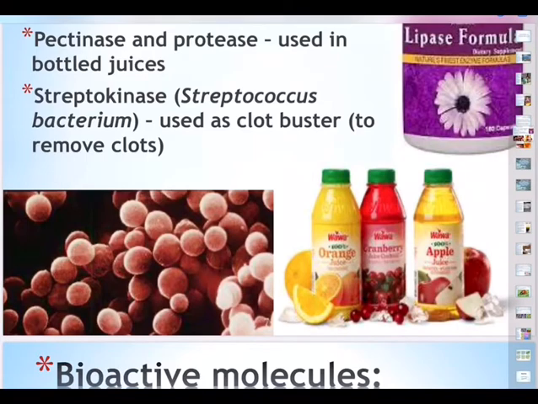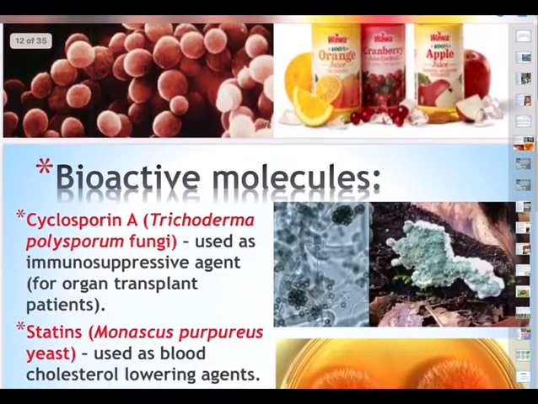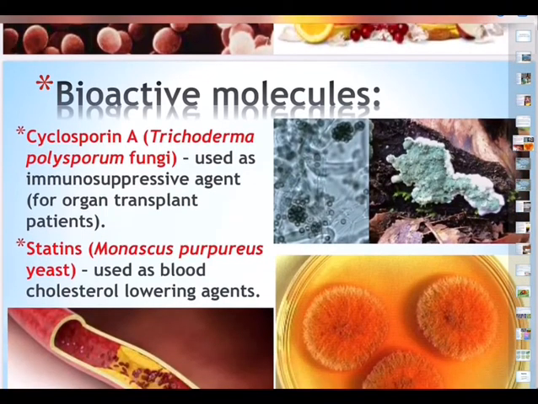Whenever there is a clot, for example, the recent discovery of COVID-19 is that the arteries that supply blood to lungs sometimes get blocked, and that blockage is because of blood clotting. So streptokinase can be used to blast that clot so that the blood supply will be there for lungs. Previously people were thinking that the coronavirus will attack lungs and cause some problem like alveoli blockage, but the latest research is that the blood that is supplied to lungs will be blocked. So streptokinase can also be used.